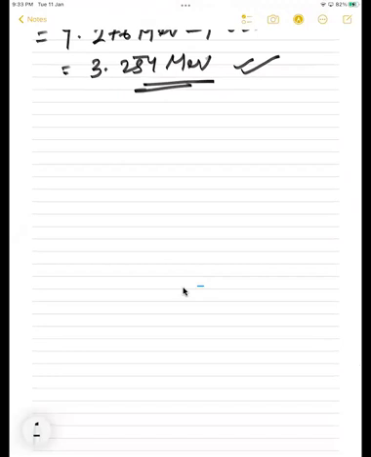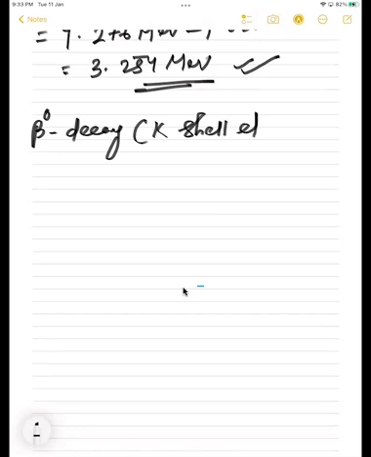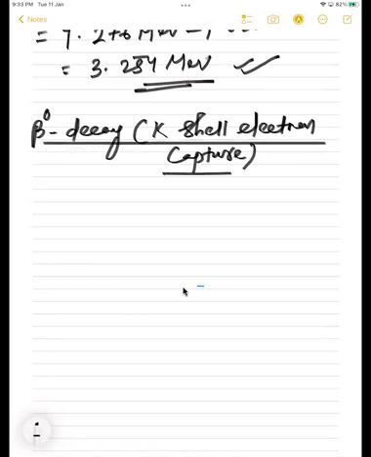Next, let us see another type of beta decay, that is beta not decay, right? That is also known as K-shell electron capture. So underline: this beta decay is K-shell electron capture, right? Here, what happens, students? It is a rarer process. It is found in very few nuclei. In this process, what happens? The nucleus captures one of the atomic electrons from the K shell, right?